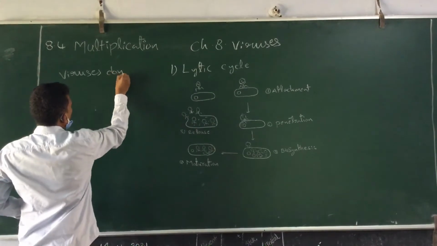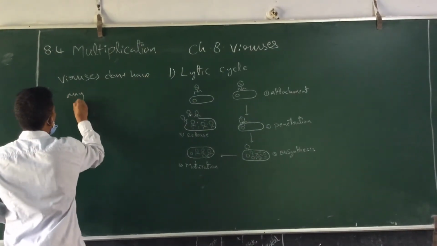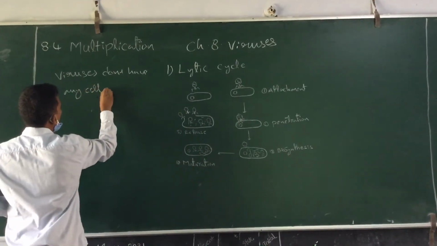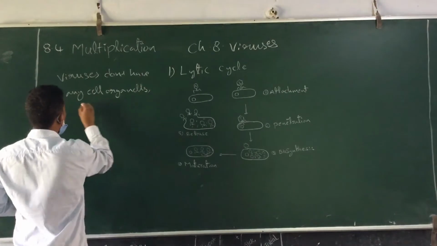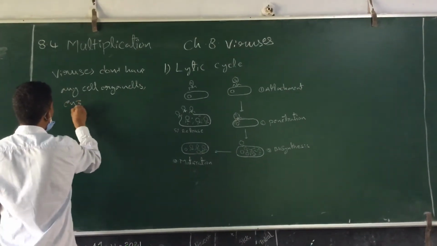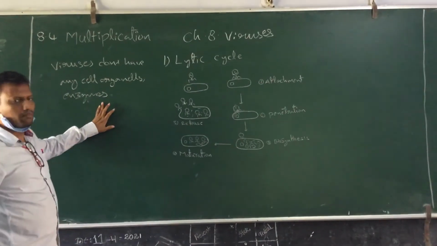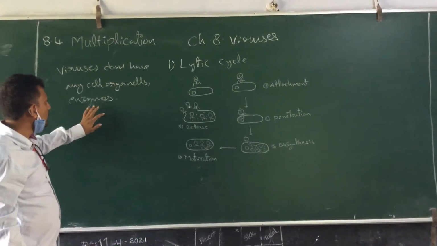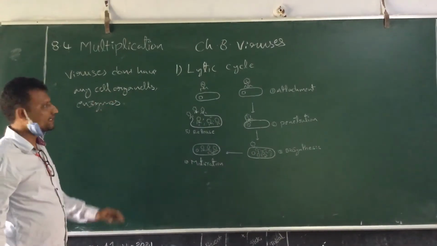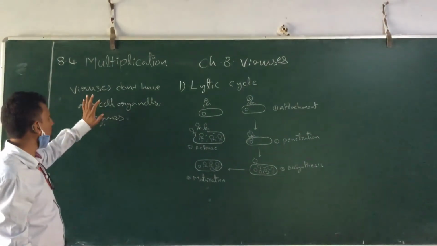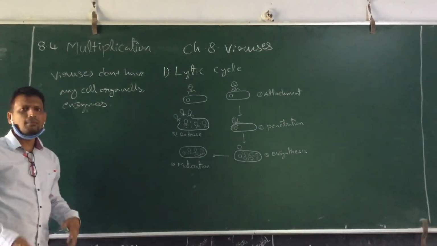They don't have any machinery. They have only two components: one is the protein capsid and the other is the nucleic acid. So now the question is how they multiply.